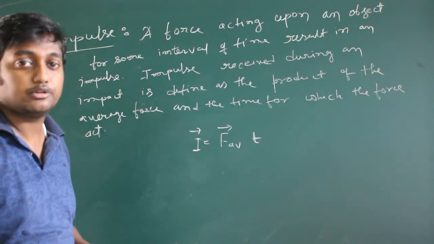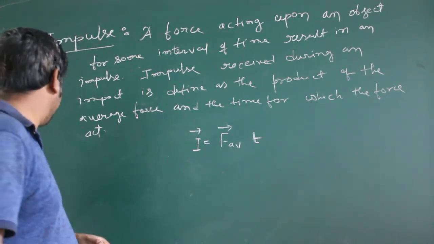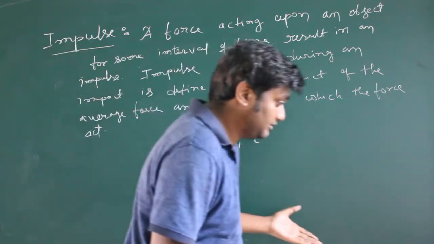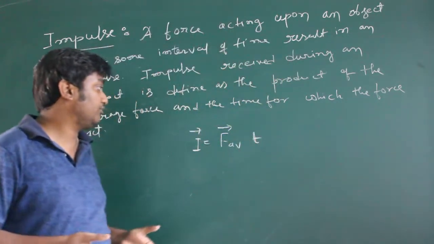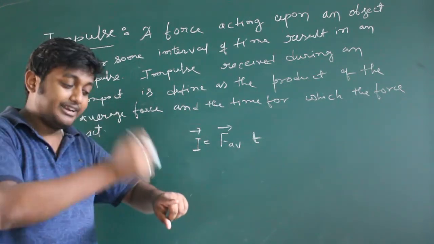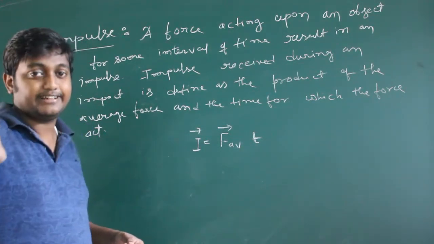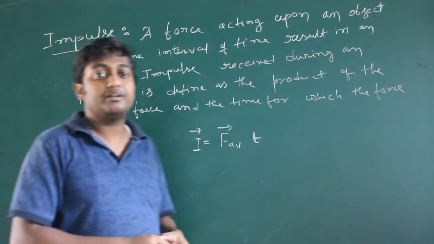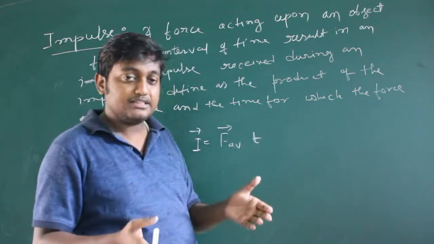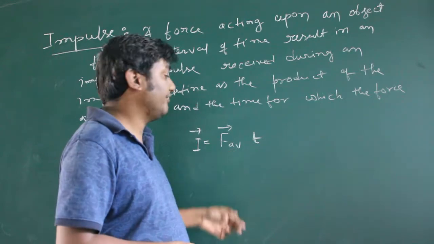that is called impulse. Suppose when you hit the ball, the duration of the force will be very small, the time of the force is very small, and when you hit your nail the interval of time is very small, so we cannot measure the force exactly at that time. So for this we take the average force during that impact, that's why we take the average force.